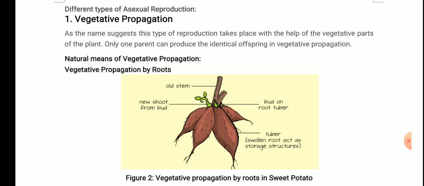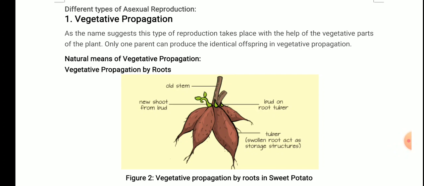Okay students, so shall we start? Let's start with different types of asexual reproduction. First one, vegetative propagation. As the name suggests, this type of reproduction takes place with the help of vegetative parts of the plant only. Only one parent can produce identical offspring in vegetative propagation.